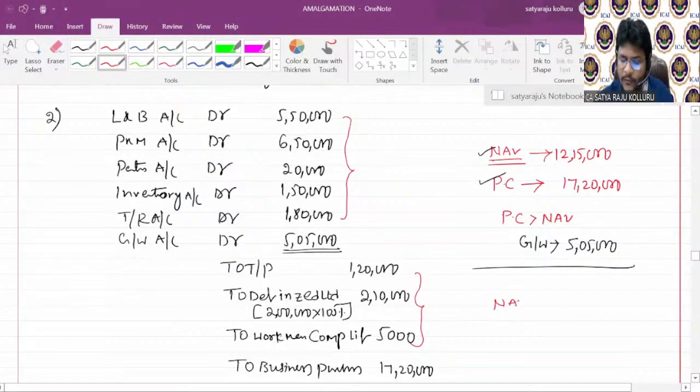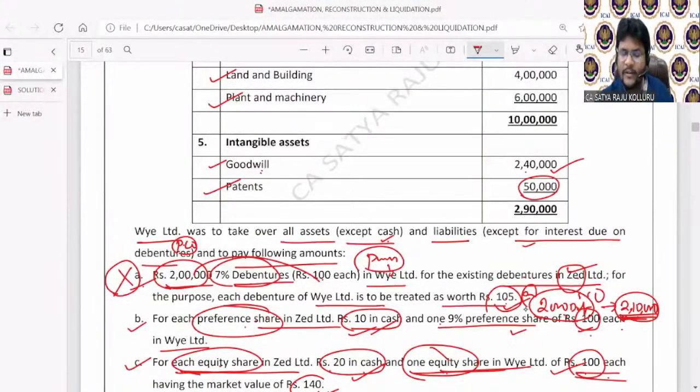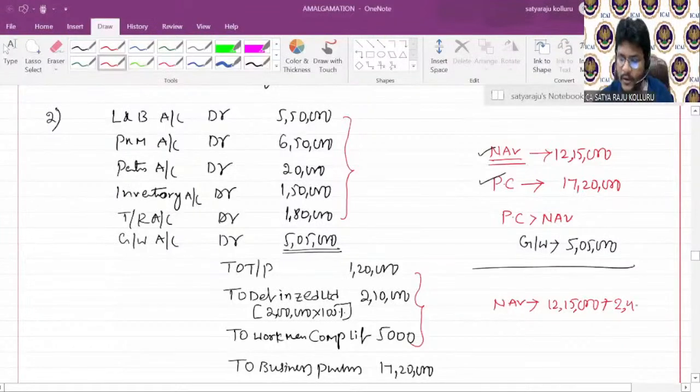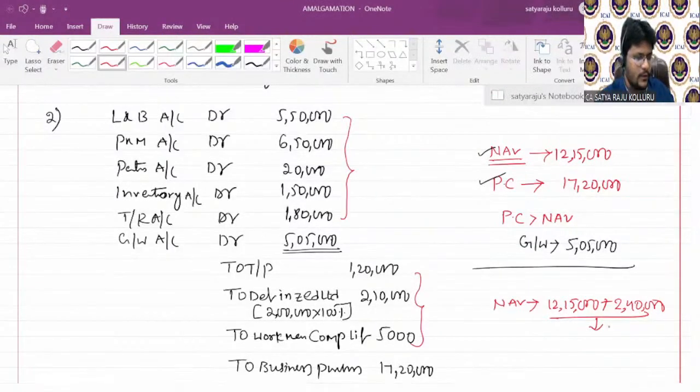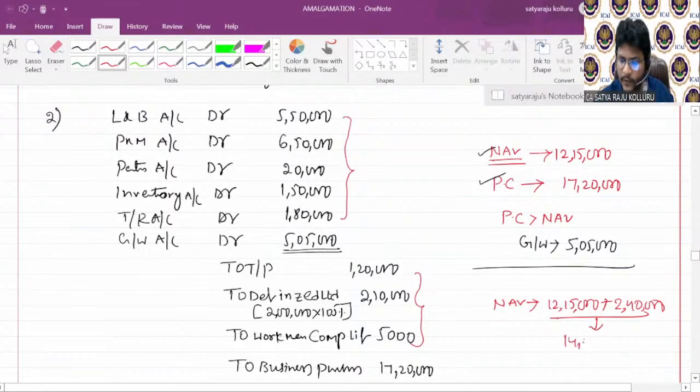NAV after incorporation of the goodwill: before incorporation, 12,15,000, plus you consider the goodwill of the selling company, 2,40,000. Then NAV is 12,15,000 plus 2,40,000, total 14,55,000.